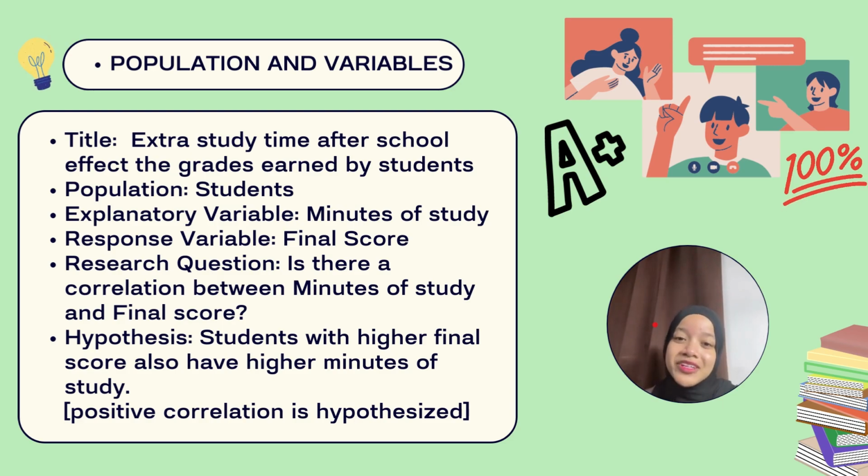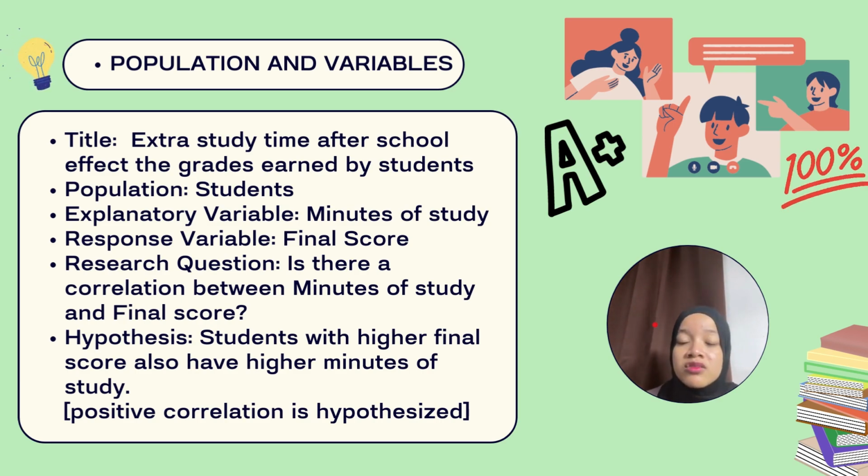Next, population and variable. If we want to define a population and variable, we need to have a statement for the title. So, our title is Extra Study Time After School did affect the grade earned by students. Based on the intro, we can get the data from it, and we need to search about population and variable.